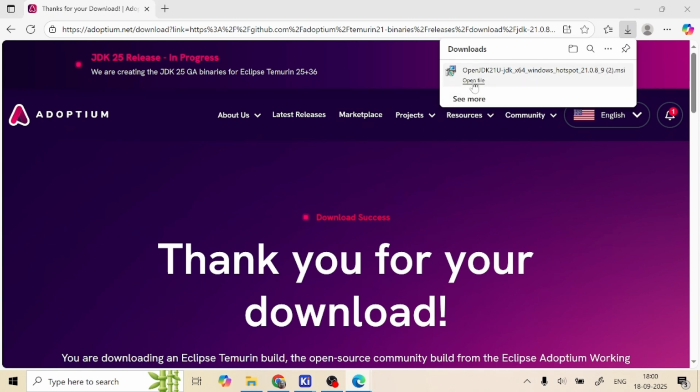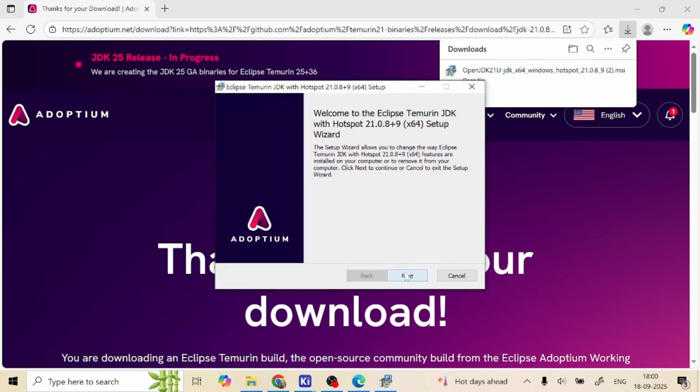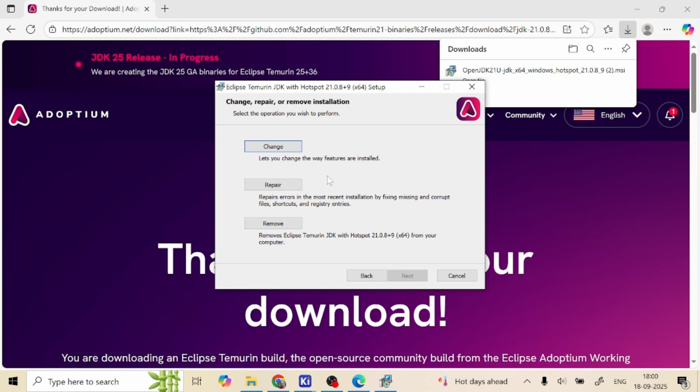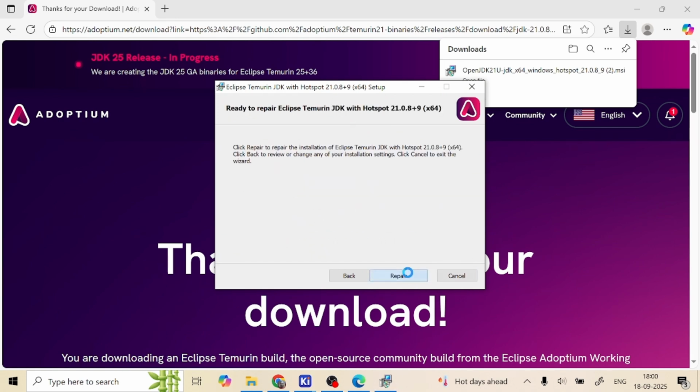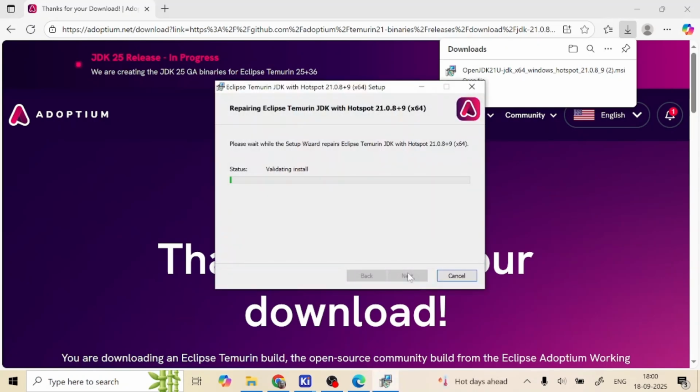Now open this file. Click on next. I already installed it previously, so I am clicking on repair. For you it will show install. Click on install, and after that you will get the finish button.